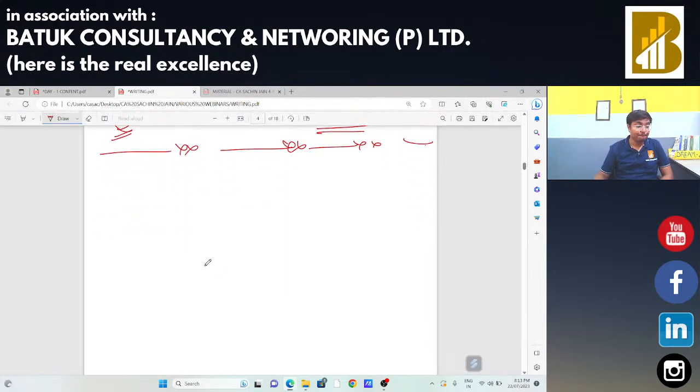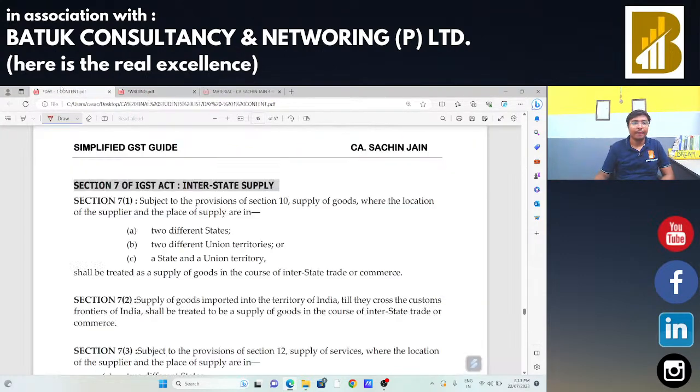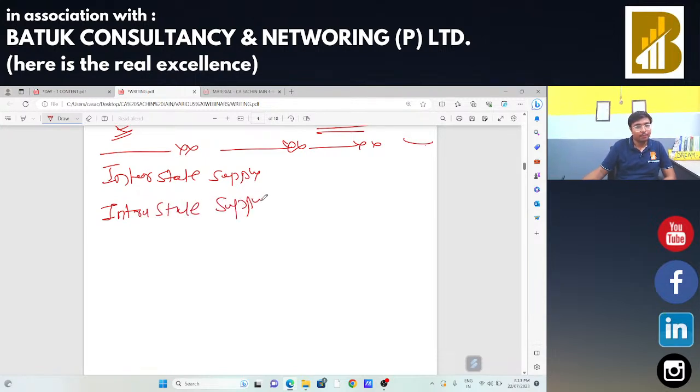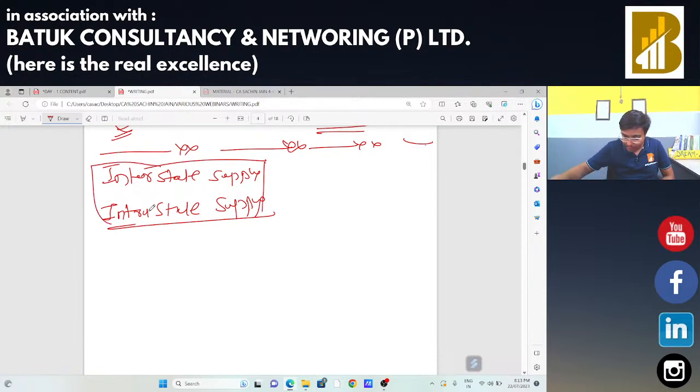Now, although we had discussed this concept of interstate supply and intrastate supply, I am again going to discuss this concept.